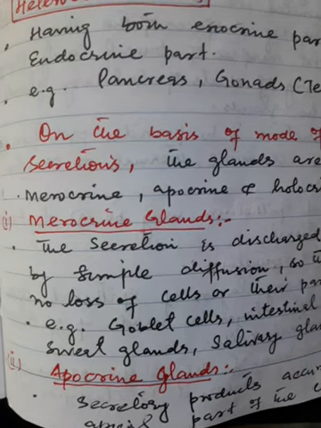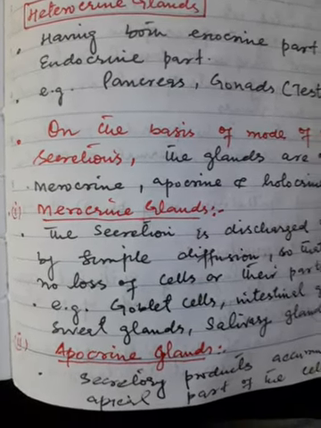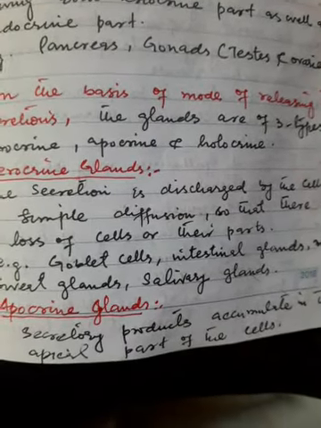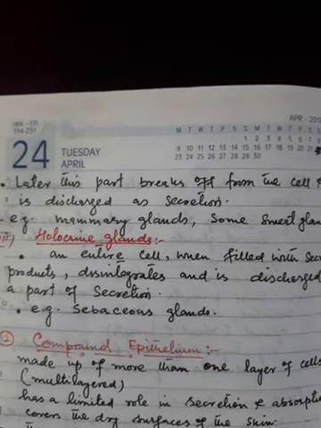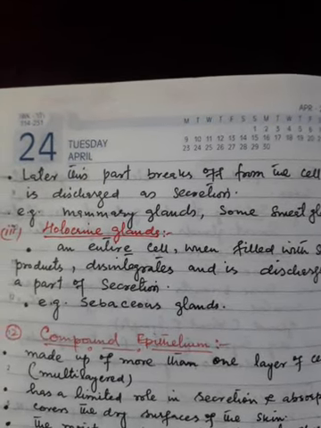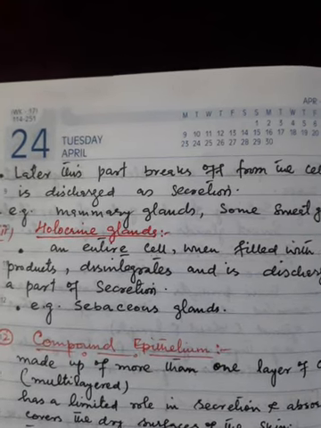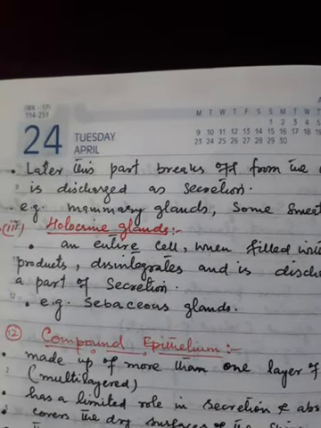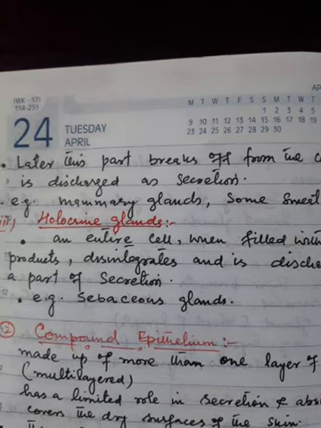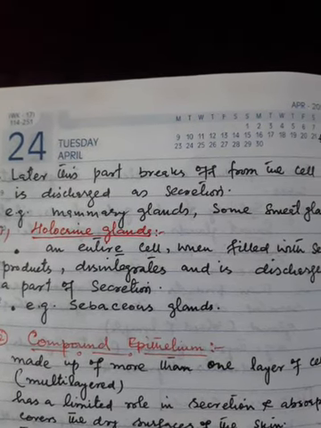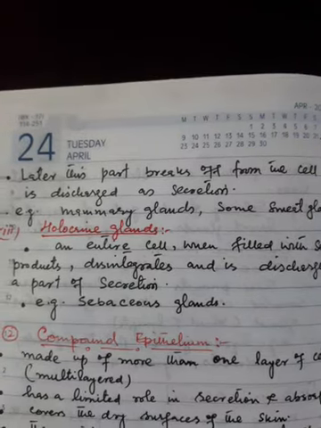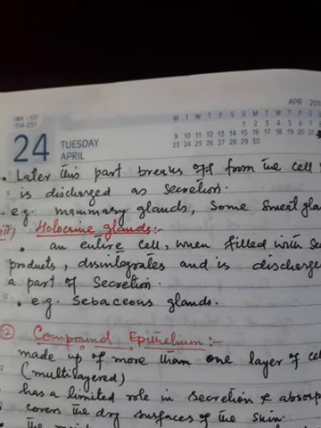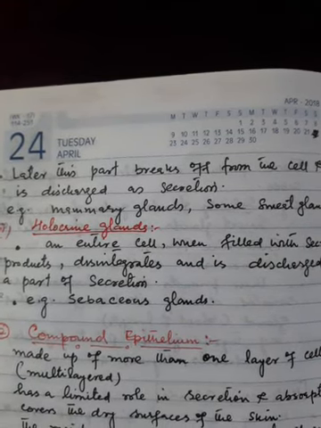Now, another type is apocrine glands. Here secretory products accumulate in the apical part of the cell. Later, this part breaks off from the cell and is discharged as secretion. For example, mammary glands, some sweat glands. Now, the third type is holocrine glands. In holocrine glands, an entire cell, when filled with secretory products, disintegrates and is discharged as a part of secretion, for example, sebaceous glands.